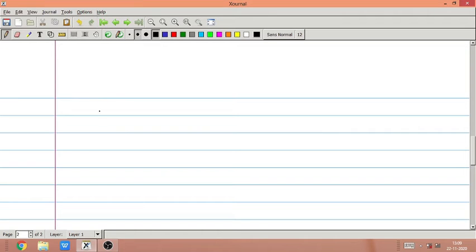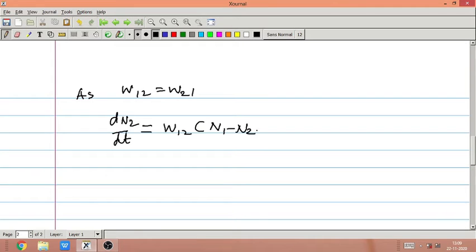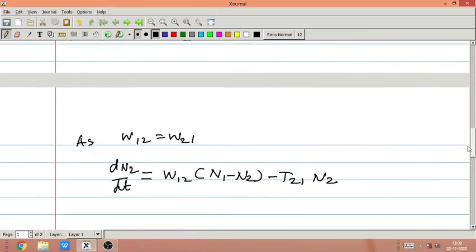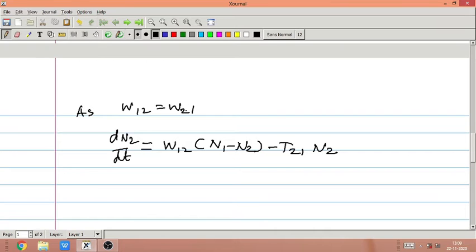Now we know that W12 is equal to W21. Therefore the rate dN2 by dt we can write as W12 into (N1 minus N2) minus T21 into N2, because we have clubbed these two equations into one, since W12 is equal to W21.